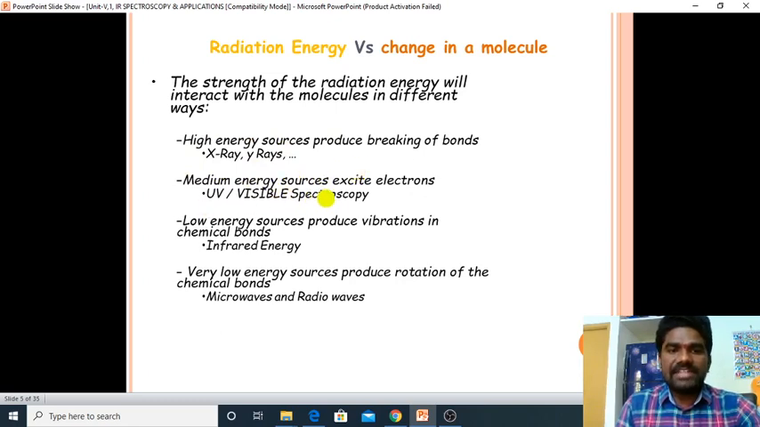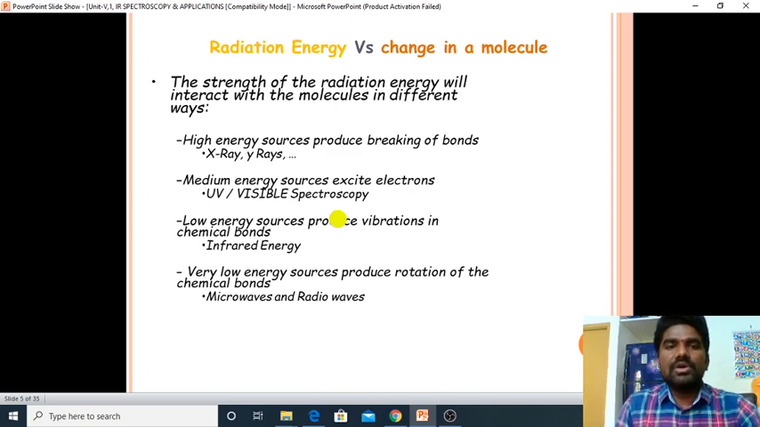If medium energy sources like UV visible rays are used, what will happen? If we expose a molecule to UV visible radiation, the excitation of the electrons can take place. The electron goes to the higher excited levels from the ground state.